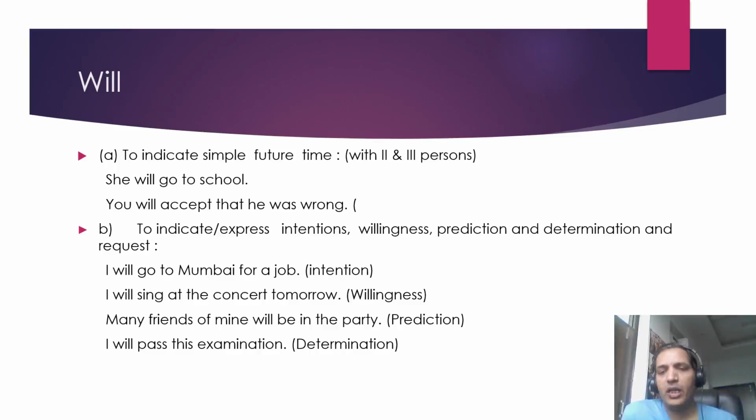Now, as uses of modals, will and shall are also used. From there we can find the simple future tense uses of will, to indicate the simple future time with the second and third person. She will go to school. You will accept that he was wrong. These all indicate simple future time, to express intentions, willingness, prediction, determination and request.